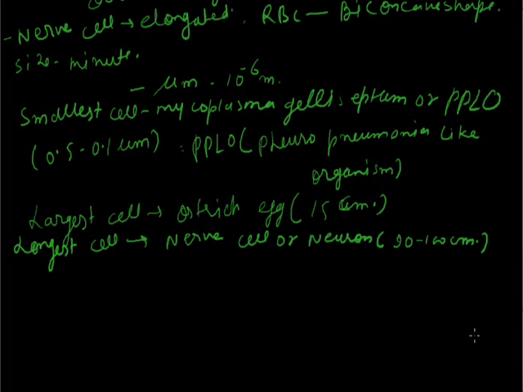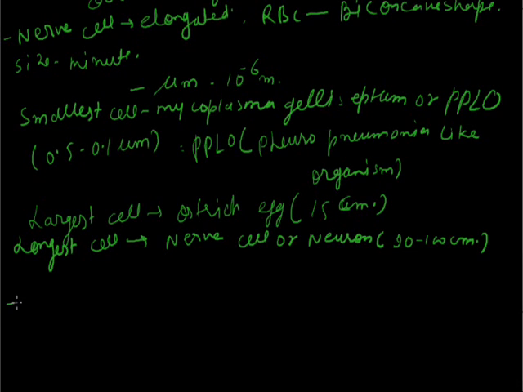We should not be confused between largest and longest, because largest means large in size and longest means lengthwise. According to length, the nerve cell is the longest, and according to size, the ostrich egg is the largest cell.